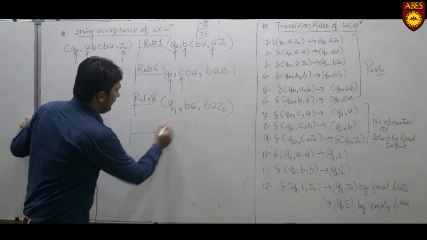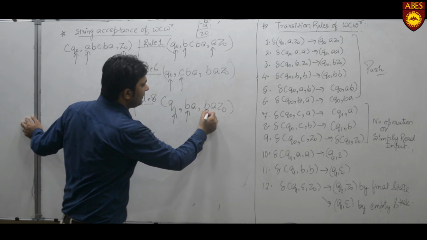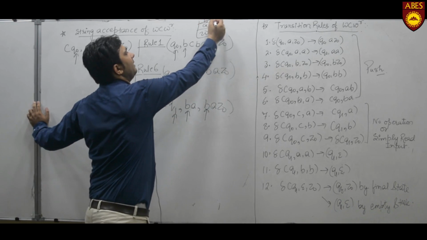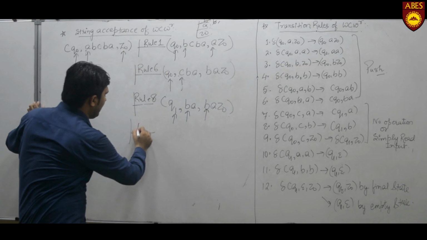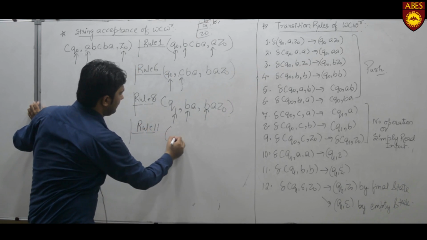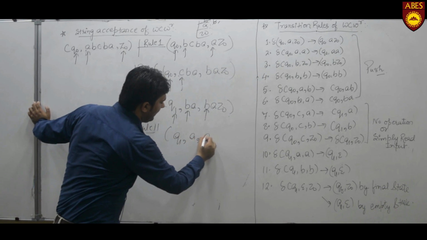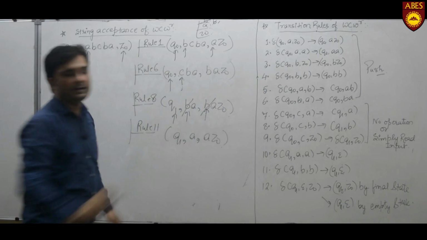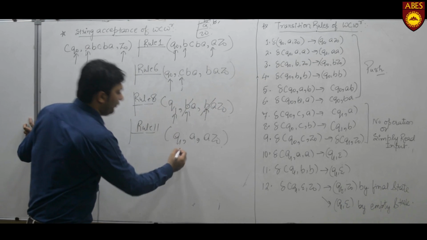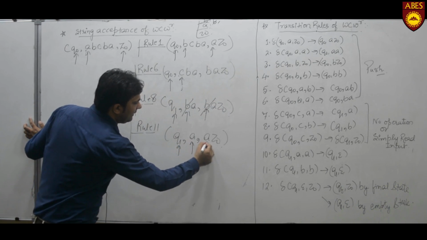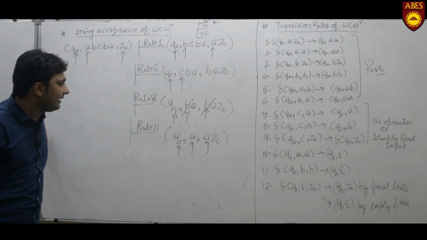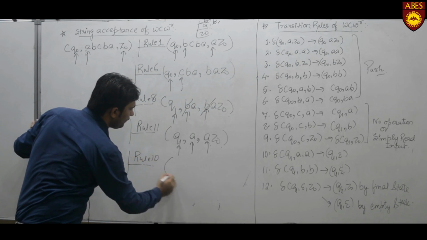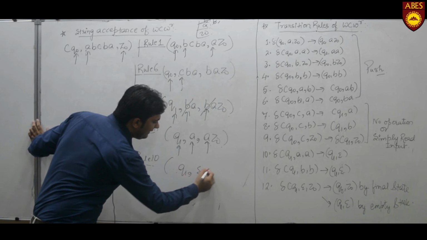Now we are at state Q1, reading an input B, top symbol of the stack is B, so by rule number 11 we simply pop this B from the stack. Now we are at state Q1, reading an input A, and top symbol of the stack is A. So by rule number 10, we get Q1, null, Z0.